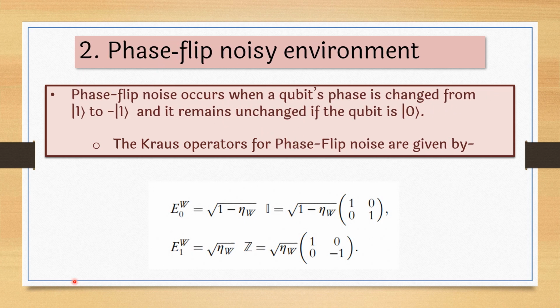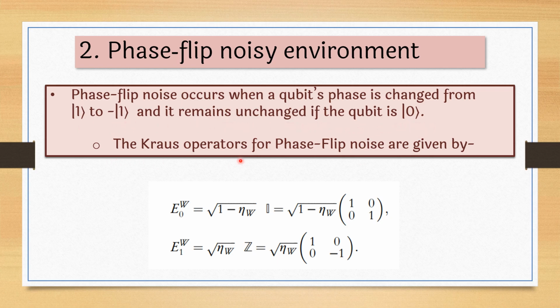Next is the phase flip noisy environment. As the name suggests, phase flip means flipping the phase of the quantum state. Like the bit flip noisy environment, in which the quantum bit changes from ket 0 to ket 1, but here the ket 1 state changes to minus ket 1, meaning the phase is changed, but in the case of ket 0 it is unchanged. Means the phase flip noisy environment occurs when the qubit's phase is changed from ket 1 to minus ket 1, and it remains unchanged if the qubit is 0.